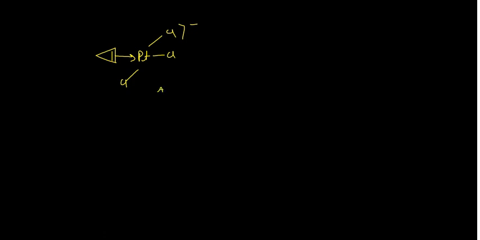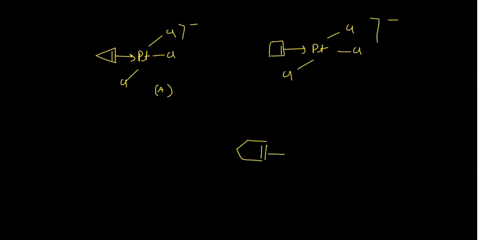So this was your complex A. Now in the second complex, your cyclobutene is forming the complex with the platinum. You are putting chlorine here and one chlorine here and another chlorine here, square planar, remember, again it is negative. And then you are having this cyclopentene, and it is also forming the complex just like that. So which would be the most stable complex? Obviously this would be the most stable, and this would be the least stable.